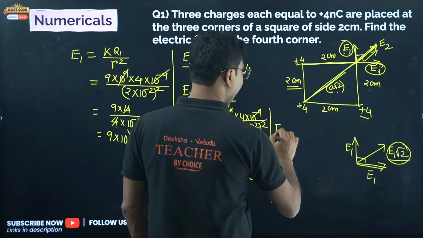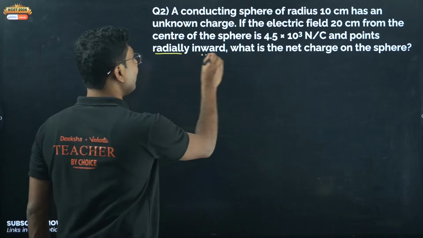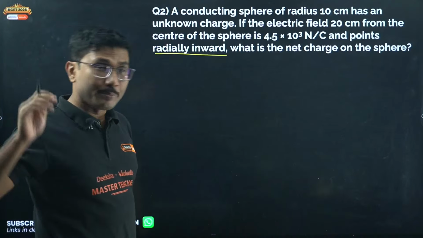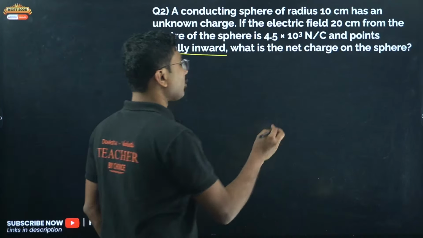A conducting sphere of radius 10 centimeter has an unknown charge. If the electric field 20 centimeter from the center of the sphere is 4.5 into 10 to the power of 3 Newton per Coulomb and points radially inward, what is the net charge? Be careful when you are solving the numerical questions.